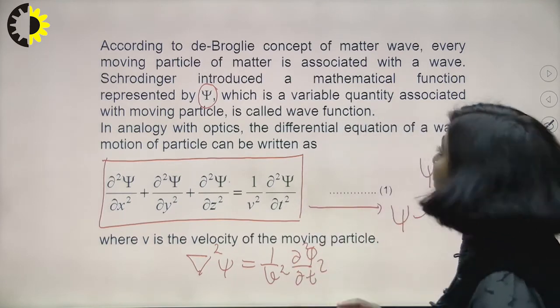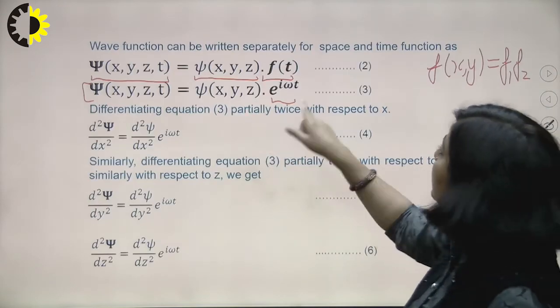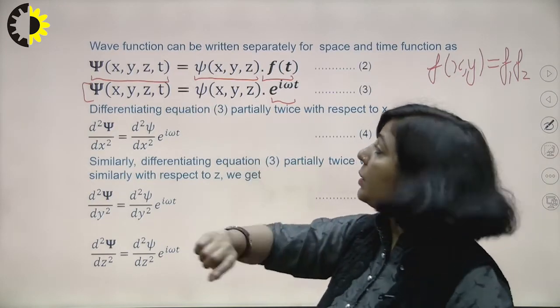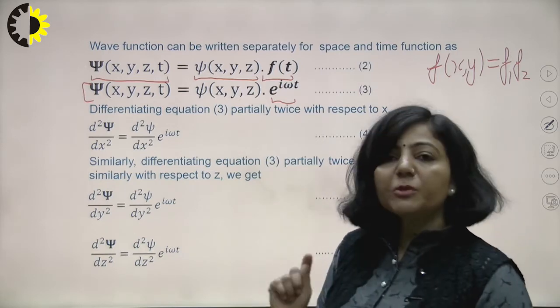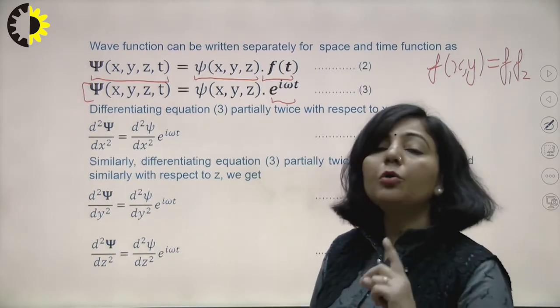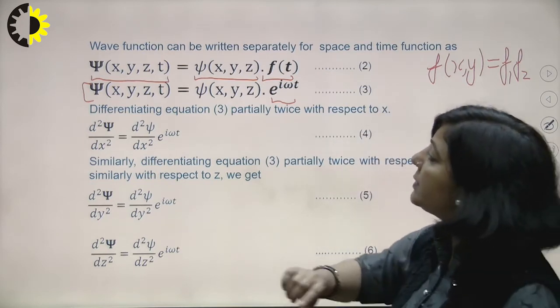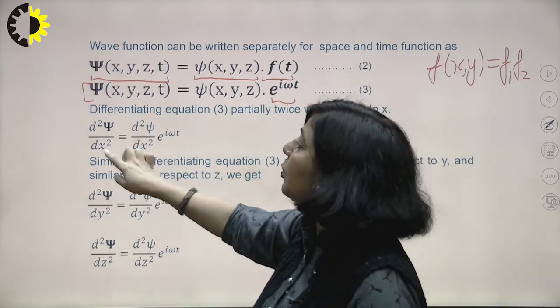So what you have to do is differentiate this equation number 3 with respect to x, y, z and t 2 times. First, we differentiate it with respect to x 2 times.